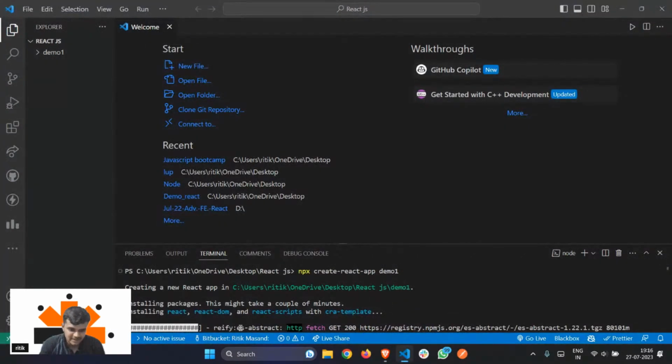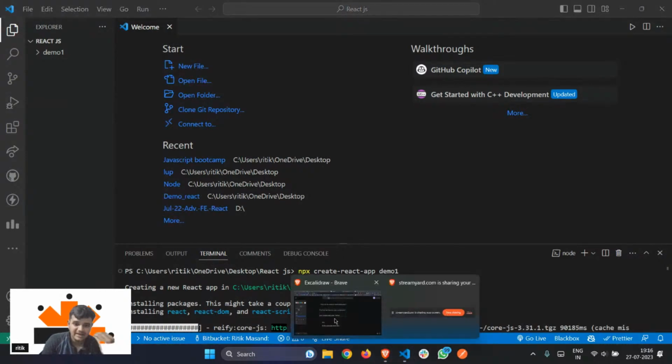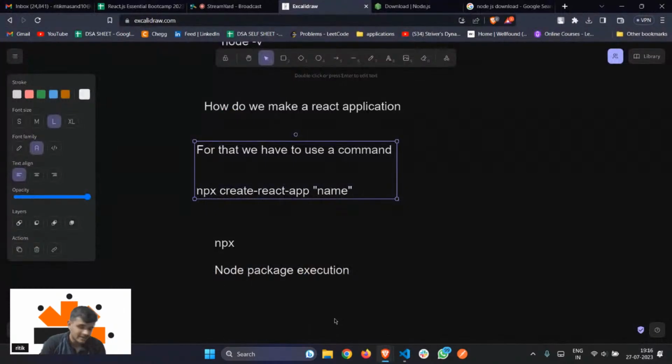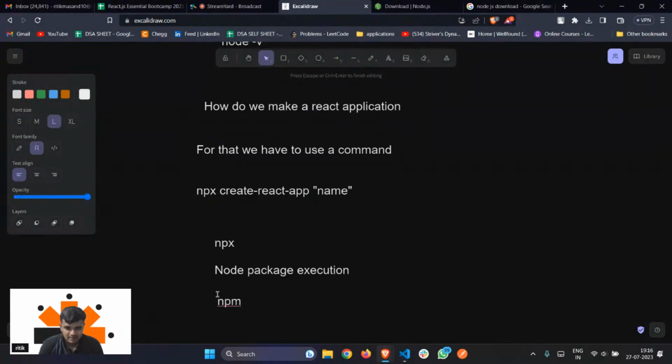Right, so again it's still building. So why only npx? Okay, I'll tell the difference. npx is Node Package Execution. It will help you to execute a command to make a React application. Whereas npm is a Node Package Manager, right? As the name suggests, Node Package Manager. What will it do? It will manage all the packages that are there in your application.